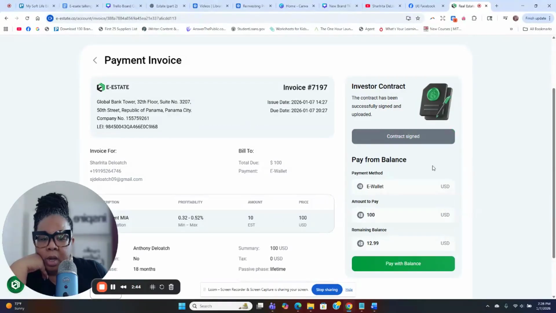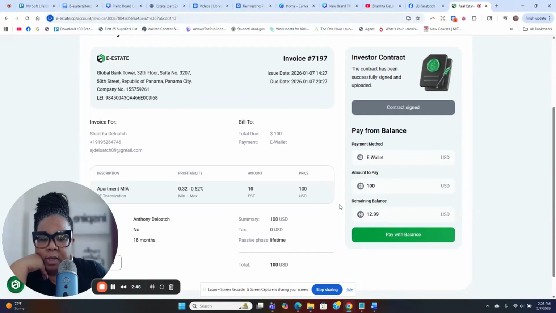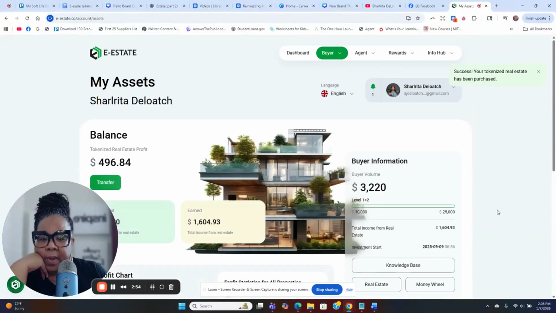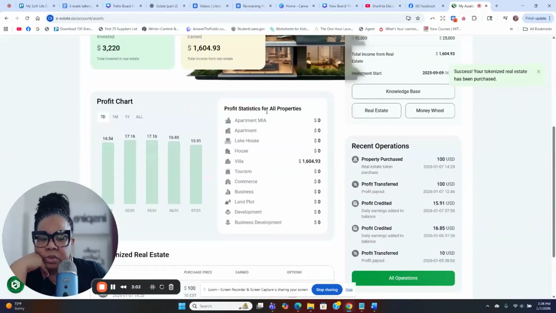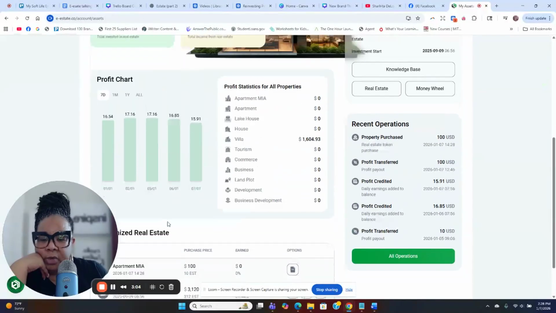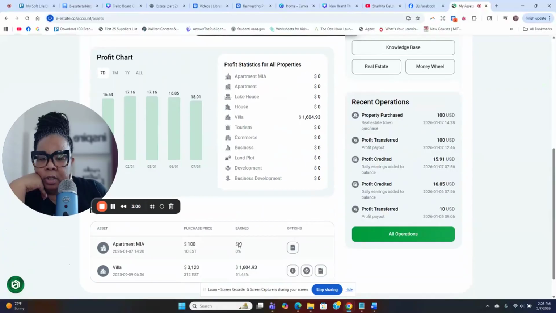Okay. Once you do that, it lets me know that my remaining balance is $12.99. And then I'm going to pay with the balance. So I'm going to hit pay with balance. Okay. And that's it. So right over here, I got a message that says success. Your tokenized real estate has been purchased.